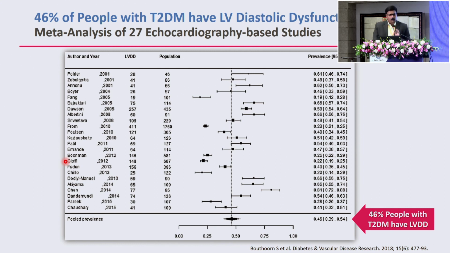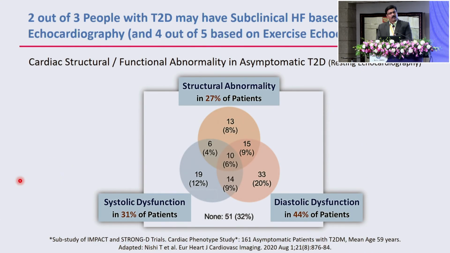How often do you notice this? Nearly 46% of diabetics have heart failure with preserved ejection fraction. Different data have shown nearly 44 to 46% heart failure with preserved ejection fraction, while heart failure with systolic dysfunction or reduced ejection fraction is only seen in about 30-31% of patients. So this is a much bigger problem which is not recognized. We are not looking at it because we don't know about it.